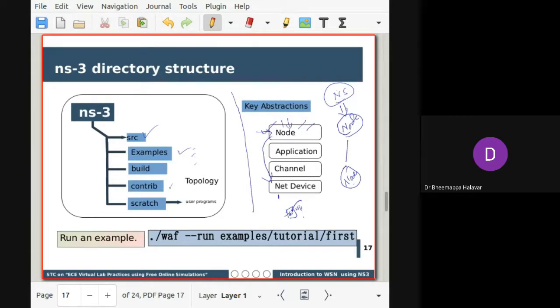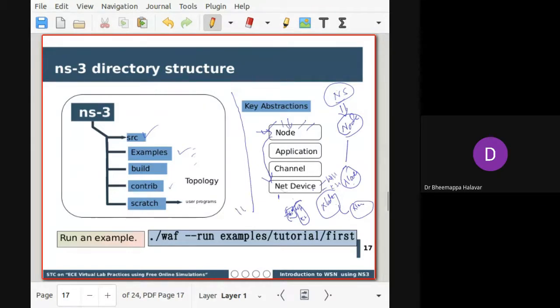Suppose it is wired, then I have to add an Ethernet model, right? So how do you add these models? From the programmatic perspective, I'm telling here: node is an object. For that, I'm creating one more inherited object called net device. In the net device, you can mention what type of node it is, whether you want to communicate in Wi-Fi mode or in Ethernet mode. For that, you have to call this object.